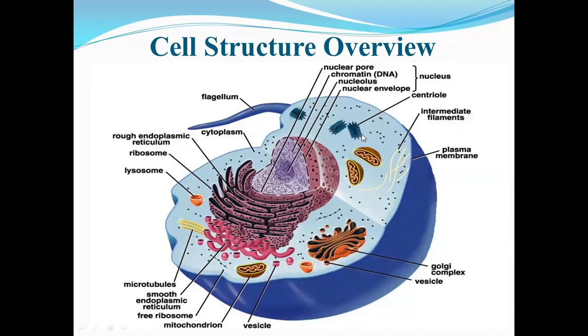This is the picture: centriole, intermediate filaments, plasma membrane, Golgi complex, vesicle, lysosome, rough endoplasmic reticulum, cytoplasm. There is a microtubule in the picture, a smooth endoplasmic reticulum, free ribosome, mitochondrion.